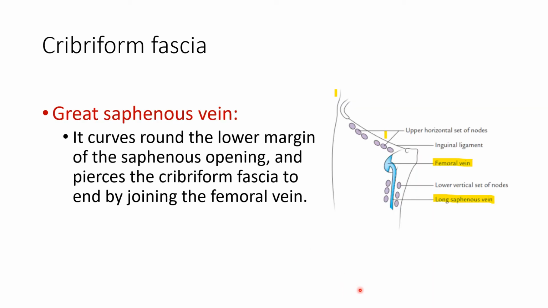Regarding the great saphenous vein, we can see it curving round the lower margin of the saphenous opening and piercing the Cribriform fascia to end in the femoral vein. You can see the great saphenous vein joining the femoral vein.